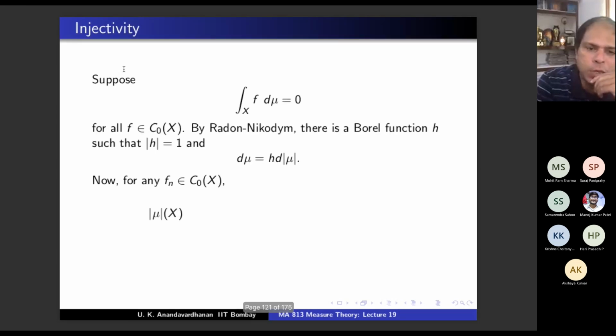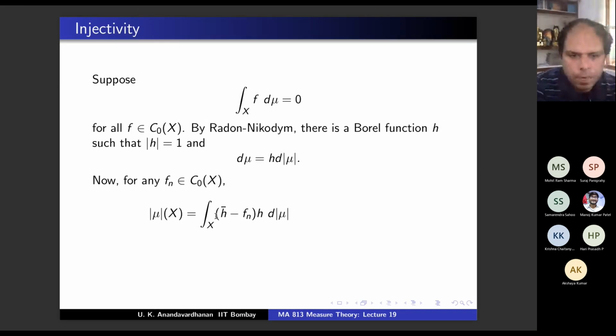Now for any f_n in C0(X), you notice that mod mu of X is this one. Just check this. So this integral of h bar minus f_n is just a function. You know, this n I have put not just for fun. In the next argument, it will be useful. This is just a function f. Take any f in C0(X). I'm claiming mod mu of X is integral of (h bar minus f) times h d mod mu. Why is that? Because this is h bar times h d mod mu, but mod h is 1. So that is just integral of d mod mu, which is mod mu of X. Okay. Next part is integral f h d mod mu, and I am claiming it as 0. Why is that?